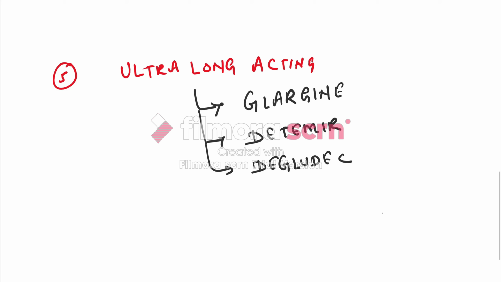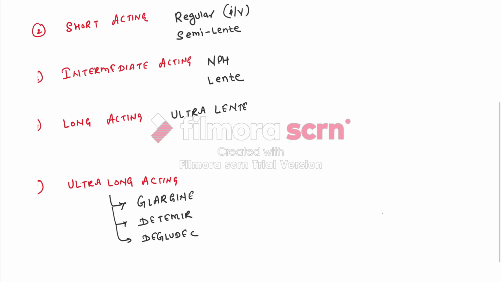Glargine, detemer, and degludec are ultra long acting insulins. So this is the classification of insulin.